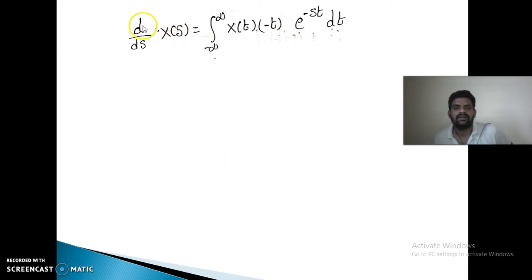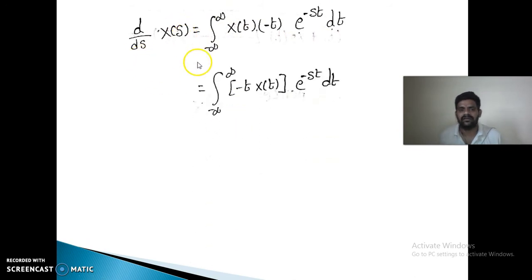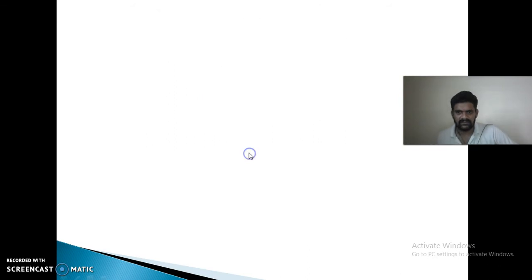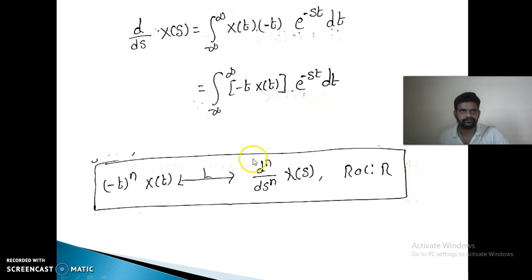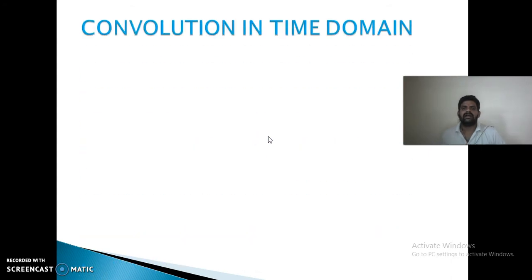So d by ds of x of s is equal to integral of x of t into minus t into e power minus st. Comparing with the standard definition, instead of x of t we have minus t into x of t. So d by ds of x of s is Laplace transform paired with minus t into x of t. So that is the differentiation in the s domain.